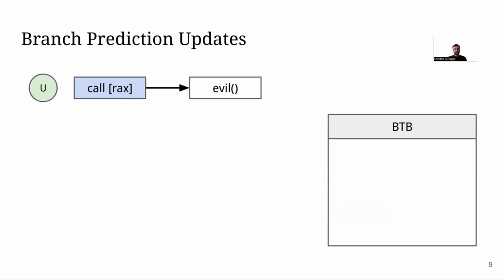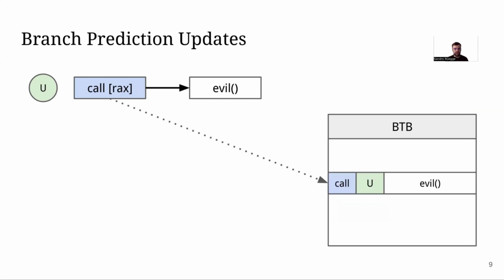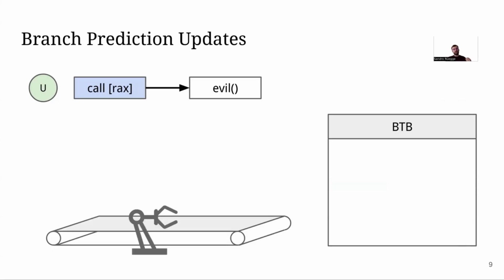And the way we imagine this works inside the processors, and we of course don't see Intel's RTL, they don't give it to us, so this is just a model based on our experiments, and our experiments confirm this model. So what we usually show in these slides is this direct arrow from a branch to the branch predictor. Poof, there's an entry in the branch predictor, and it's now just there. However, that's not what happens in reality. In reality, we think the processor has to work for this.